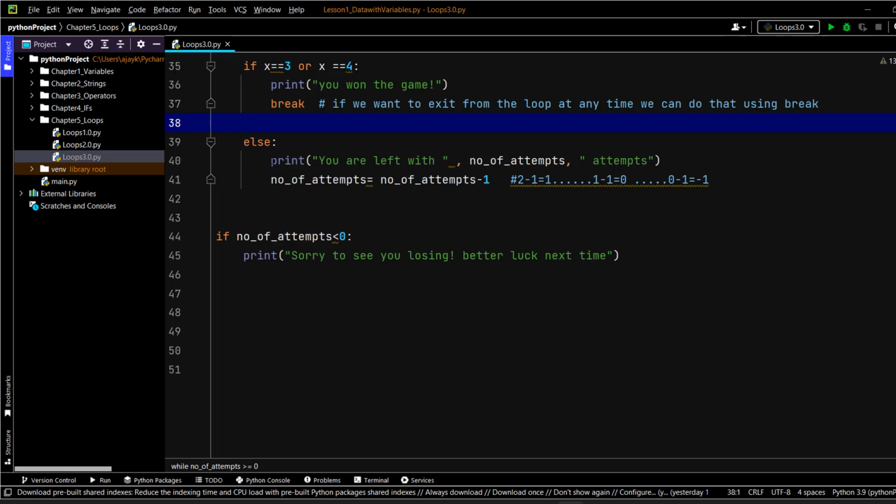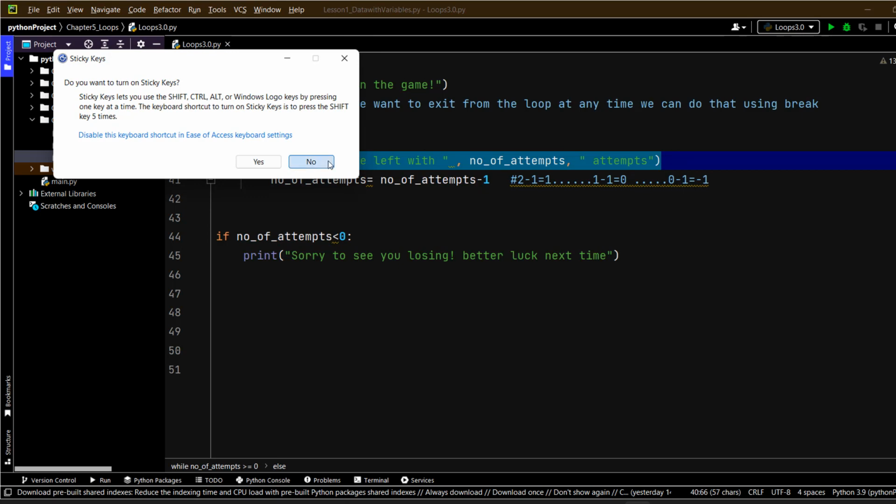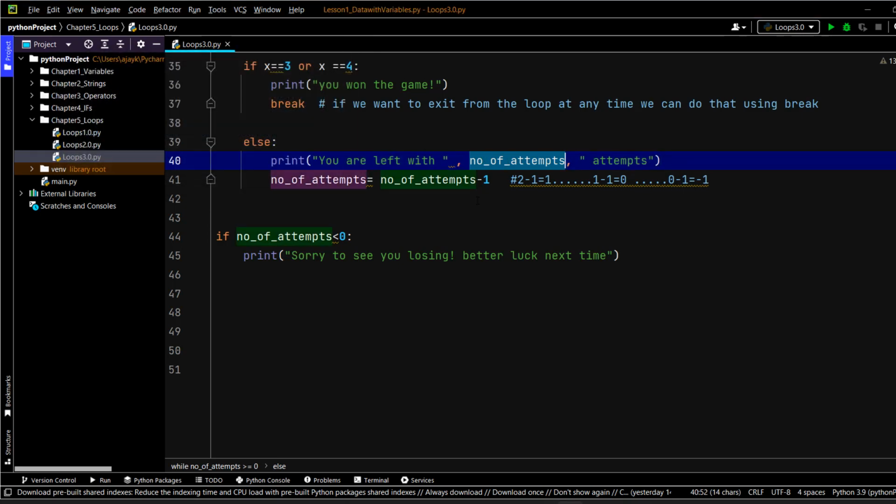So how can we do this? Basically you have to go and target this line, right? So maybe under this if, pay attention, under this if, can I not just write another if, and see if the number of attempts is zero, then I don't want this line to be printed? Is it possible? Okay, can we try?